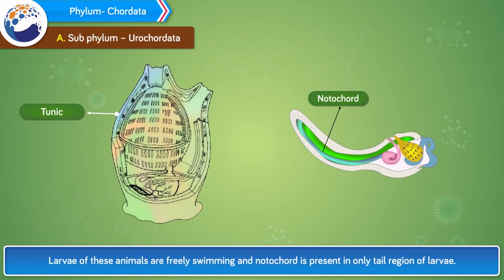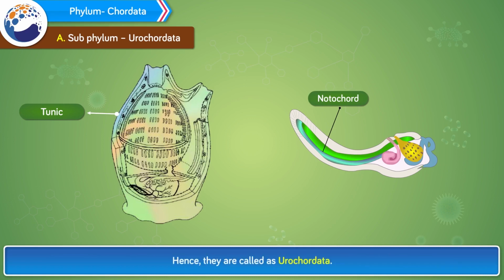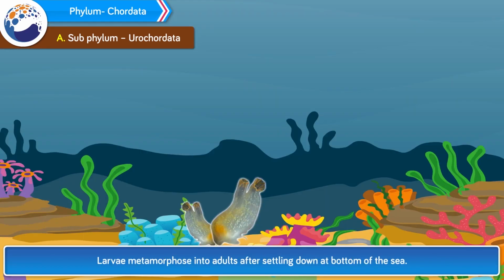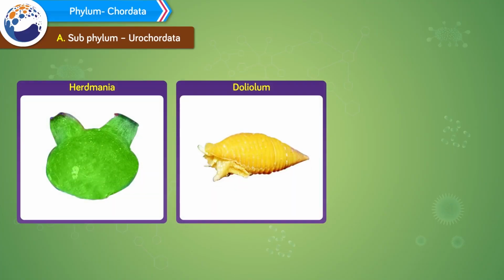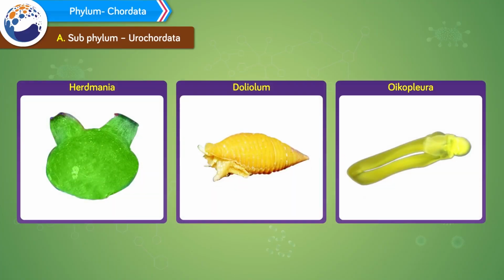Larvae of these animals are freely swimming and notochord is present in only tail region of larvae. Hence, they are called Urochordata. Larvae metamorphose into adults after settling down at bottom of the sea. Generally, these animals are hermaphrodite. Example, Herdmania, Doliolum, Oikopleura, etc.